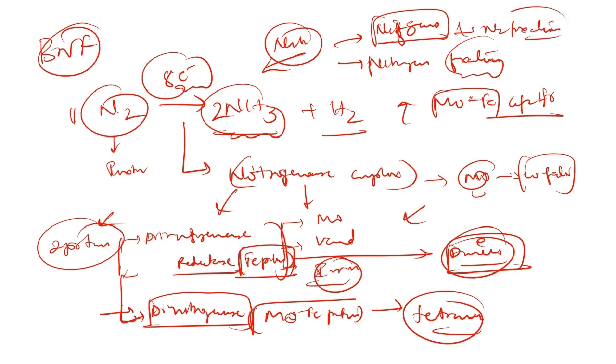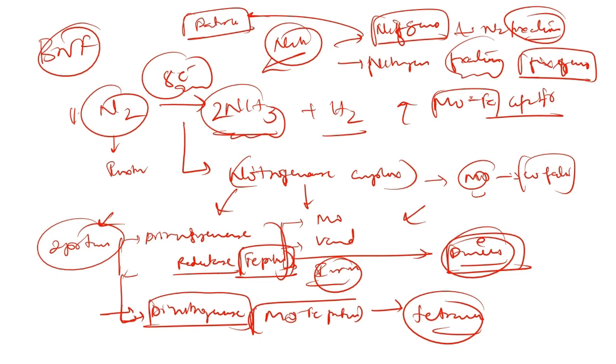Along with these NIF genes, there are also fix genes. These are nothing but accessory genes which help in the regulation of the nitrogenase in the nitrogen fixing bacteria. So this is synthesized in bacteria, don't get confused. Bacteria will have the genes called NIF genes, which will synthesize the nitrogenase enzymes required for nitrogen fixation.